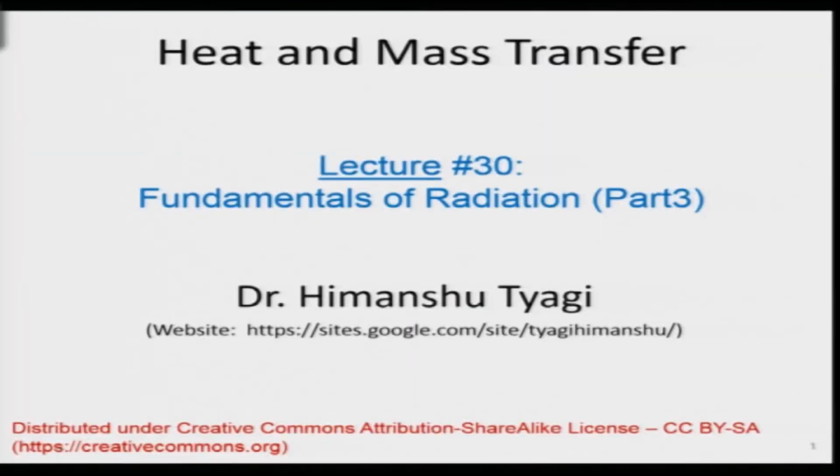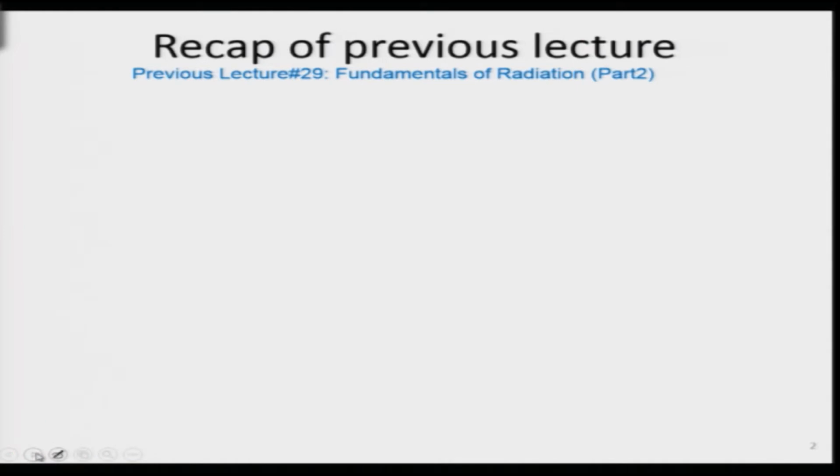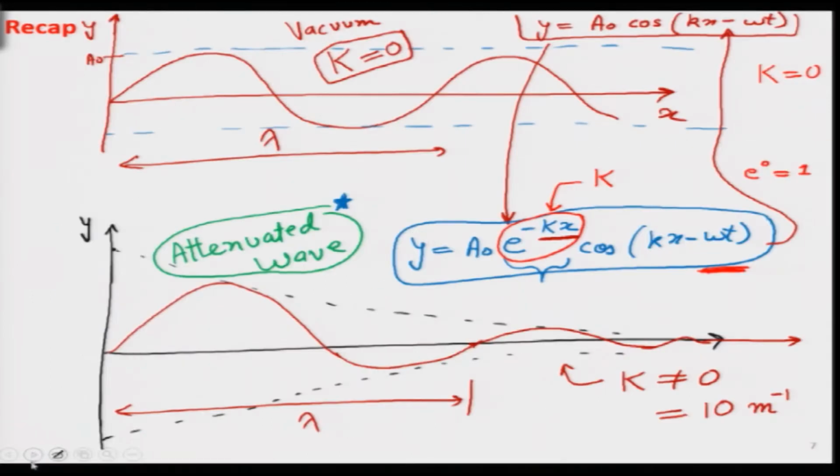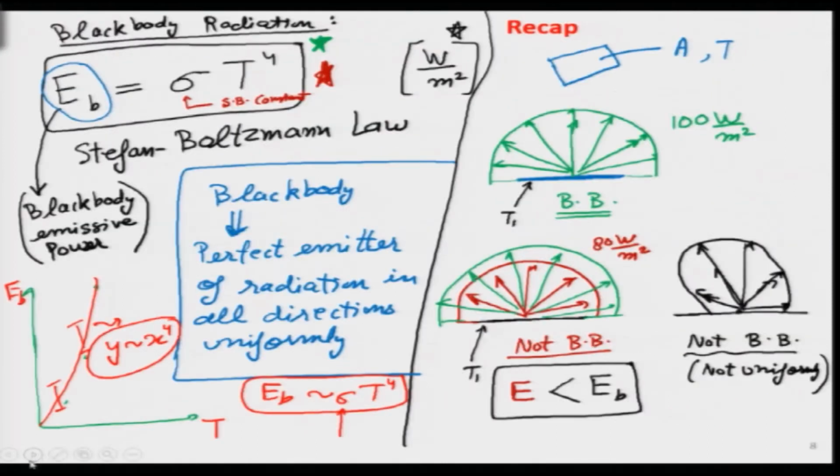Let us first see what we have done in our previous lecture, where we had looked at the electromagnetic wave spectrum. Then we looked at some basics of the electromagnetic wave, and I referred the students that those who are interested in looking at this topic in a lot of detail may refer to the Maxwell equations. I gave an example about the attenuation of a wave, where this sine curve we are seeing is retaining its shape, but the amplitude is gradually decreasing. So, where does it take place in nature.